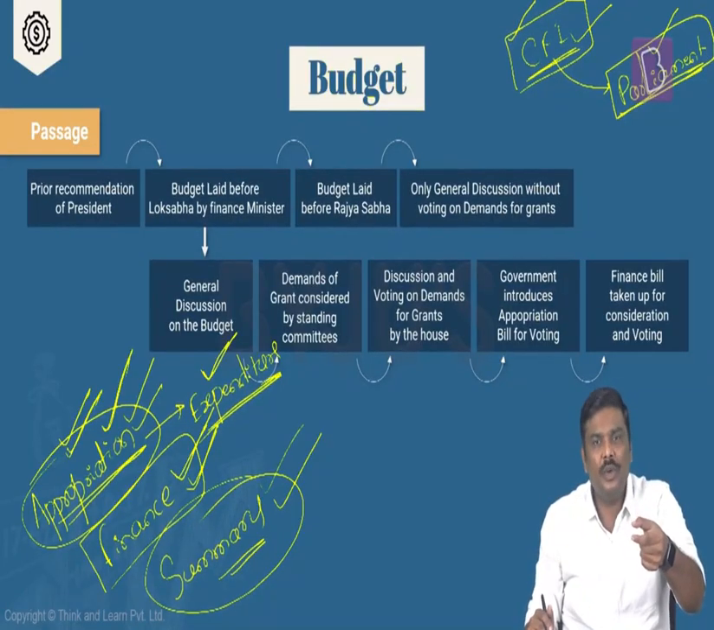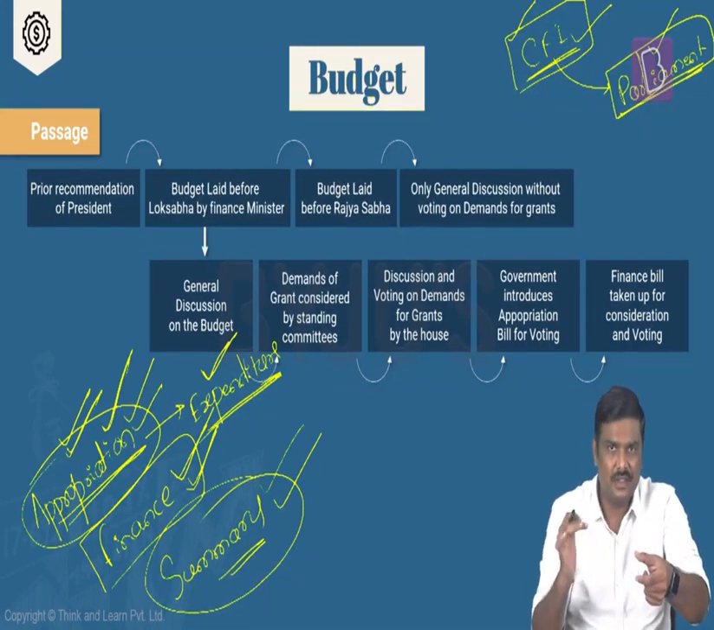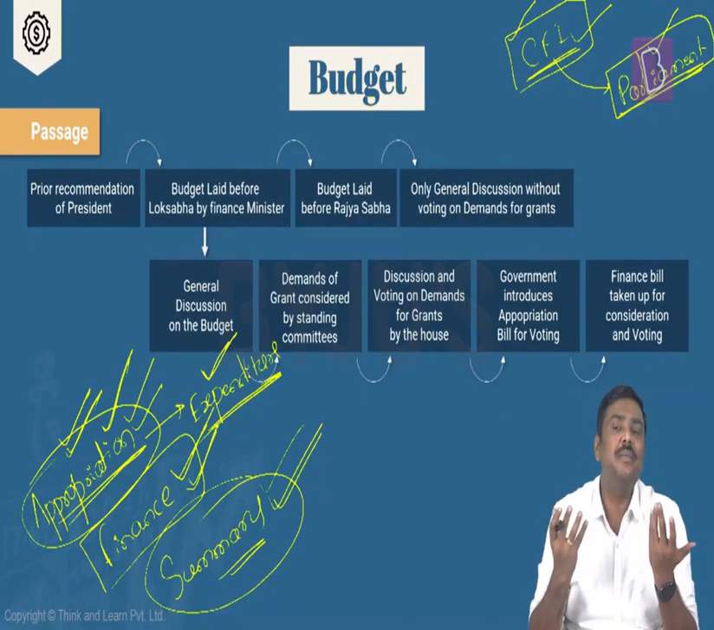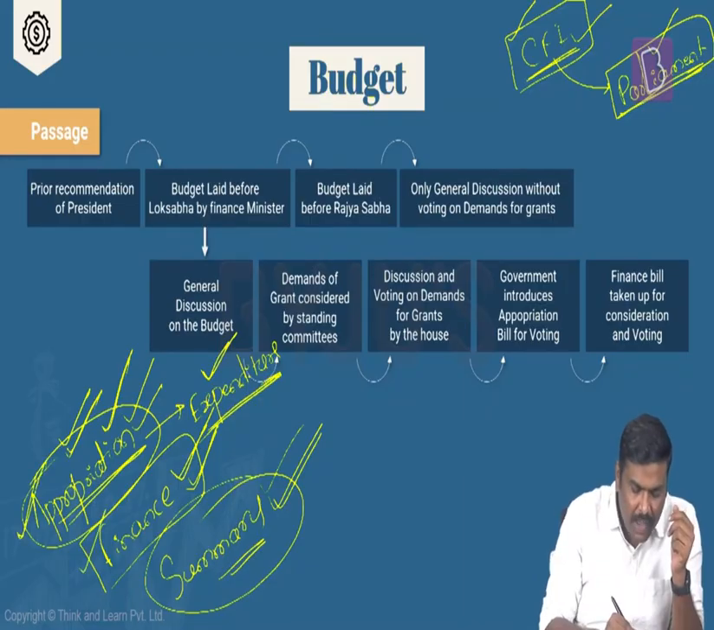There will be a set of documents, and the minister will keep on reading these documents one after the other, one page after the other page. And that is the summary document. And what is the summary document? It will give you the gist of the appropriation bill as well as the finance bill.